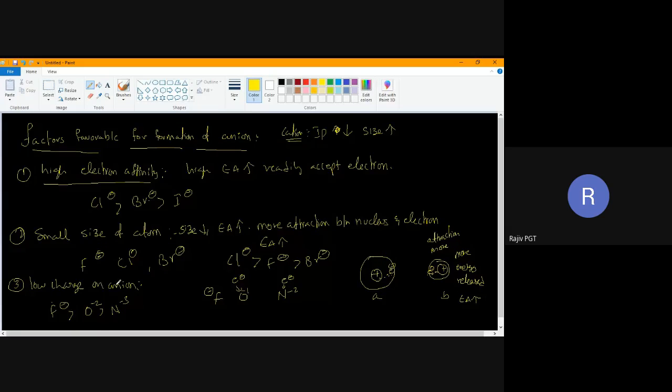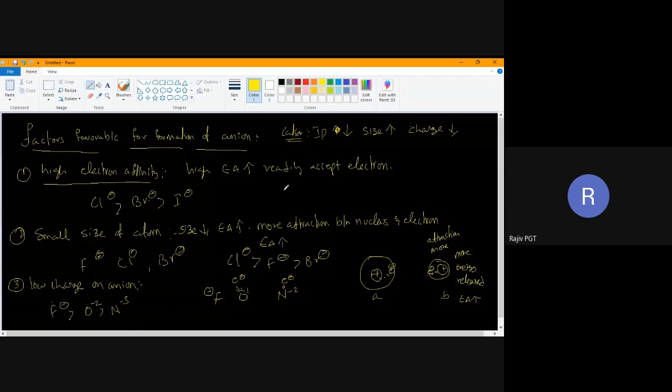Low charge on anion. Now, here itself, I'll conclude. For cation, IP value should be less, size should be more, charge should be less.